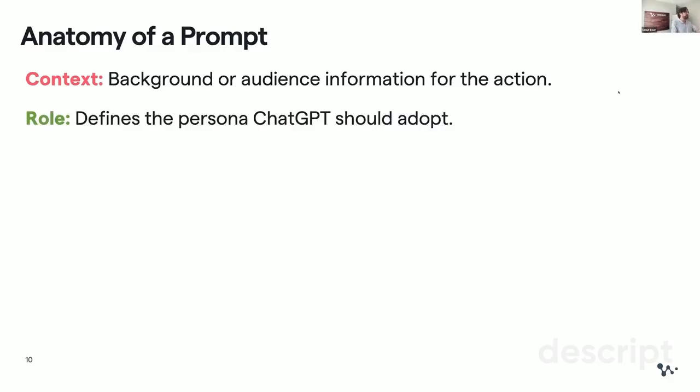And that structure often contains a context. The first thing is the context, background or audience information for the action, right? If you ask a question without providing any background or context, you might get a variety of different answers. Context is important. Role, which we're going to see, is another interesting way to constrain the model's behavior within a particular space in this high-dimensional semantic space, so that it will bias towards a particular vocabulary and particular domain knowledge, so that it will stick to your instruction much better.